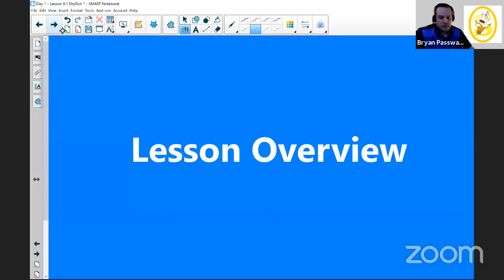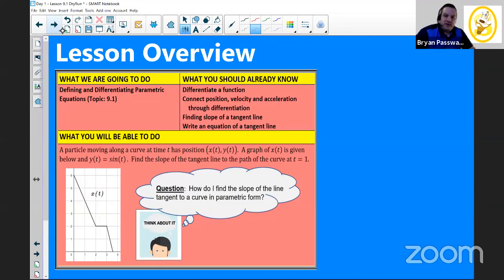So let's take a quick overview of what we're going to be doing for the next 25 minutes as we finish this lesson. Every time that Tony and I give a lesson, you're going to see a little diagram like this, and it's going to share a couple of things. Number one, it's going to tell you what we're doing today. After we follow up from the warm-up, what you should already know, meaning these are the things that we need to know in order to do this lesson. They could be things from earlier this year, or they could be things from previous courses.